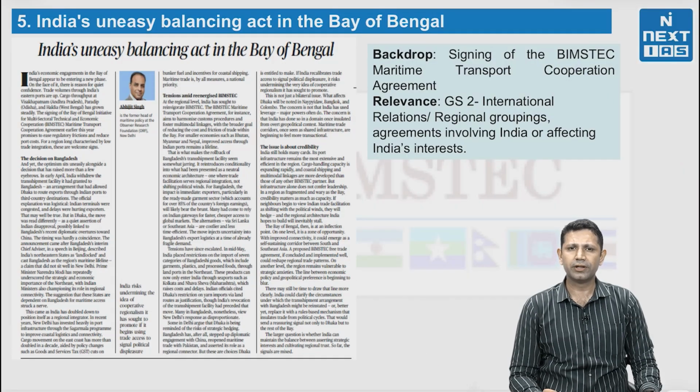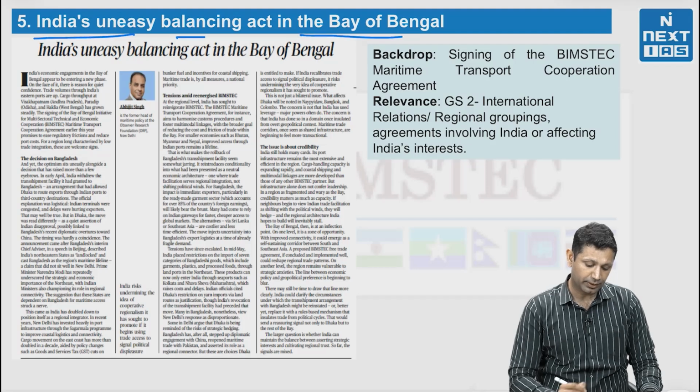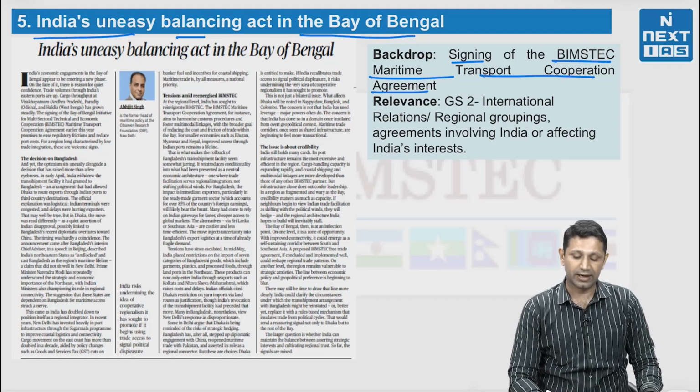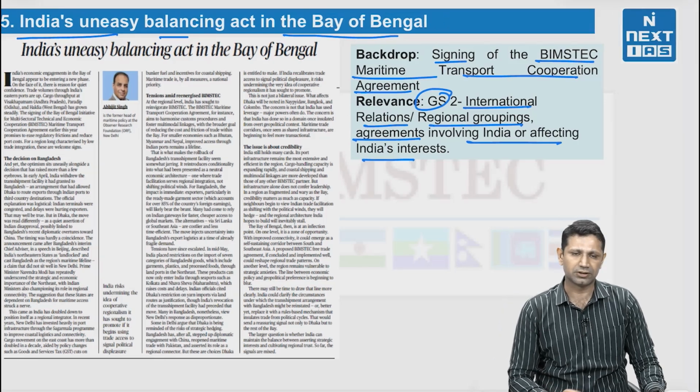Now it's time for decoding the editorial. The editorial that we are having today is about India and Bangladesh. The topic is India's uneasy balancing act in the Bay of Bengal. Backdrop: signing of the BIMSTEC Maritime Transport Cooperation Agreement. It is relevant from GS Paper 2, International Relations, Regional Groupings, Agreements involving India and affecting India's interest.